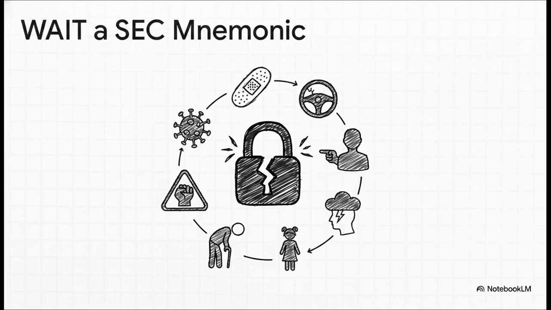You know, HIPAA is powerful, but it's not absolute. The WAIT-A-SEC mnemonic cleanly maps out the definitive boundaries where patient confidentiality is legally overwritten. You are required to report wounds from weapons, like gunshots, automobile-impaired driving, infectious reportable diseases, think TB or HIV, the Tarasoff duty to warn, abuse, suicidal intent, elder abuse, and child abuse. If you hit literally any one of these triggers, confidentiality is broken, no exceptions.